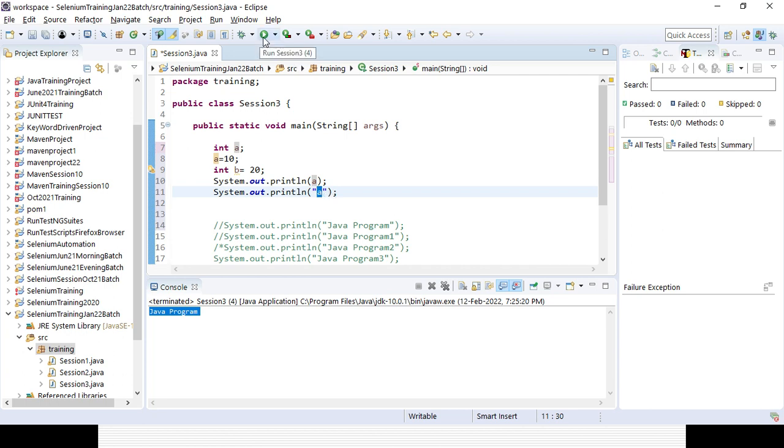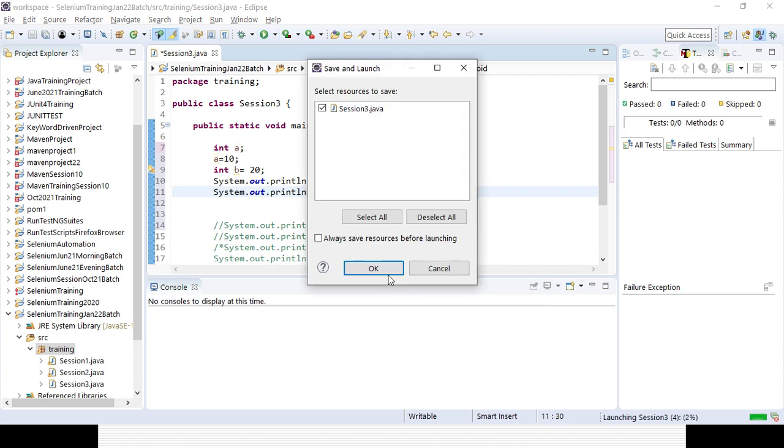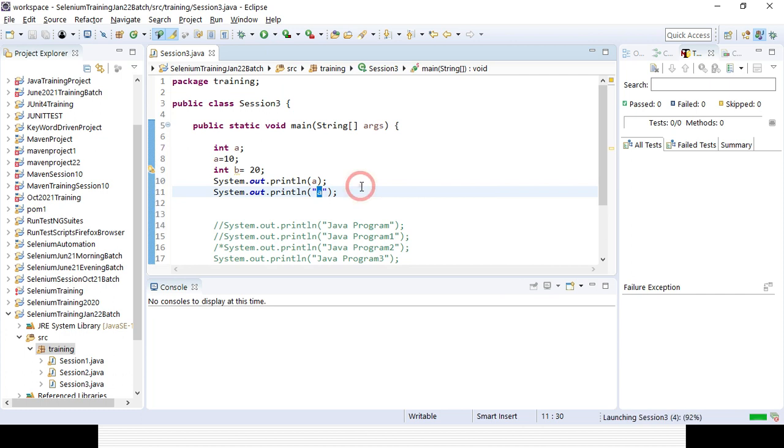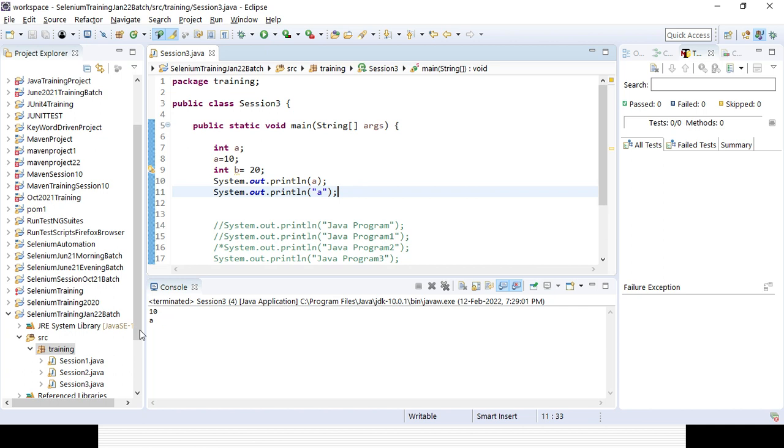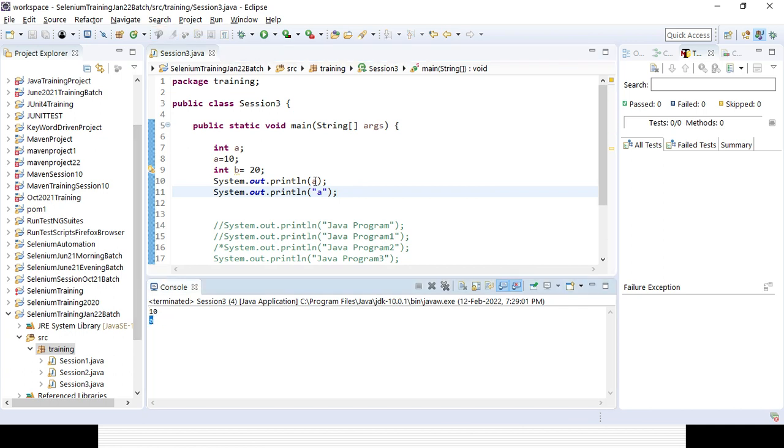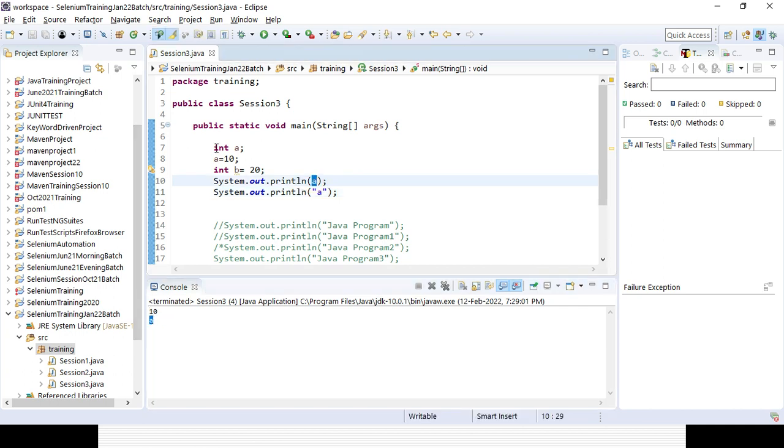That is the difference between the variable and the string. In case you are declaring something in quotes, it is considered a string and whatever you enter will be displayed here. But in case you define a variable and the value is assigned, the value will be displayed. So you can assign the data type and define the value of the variable.